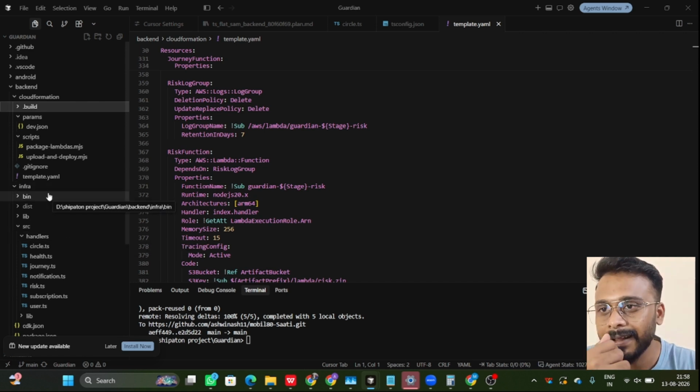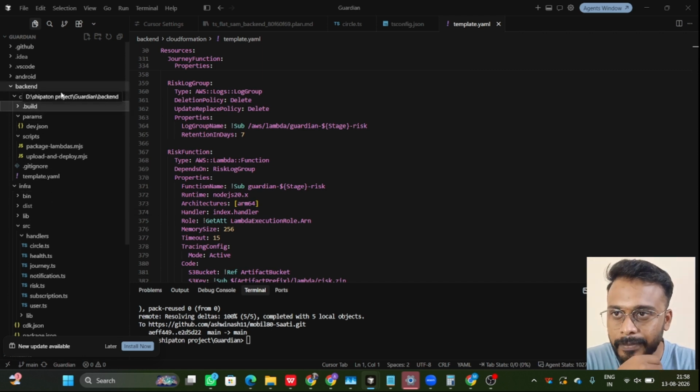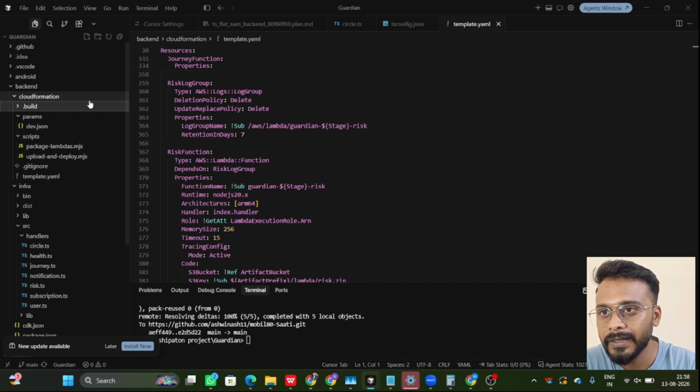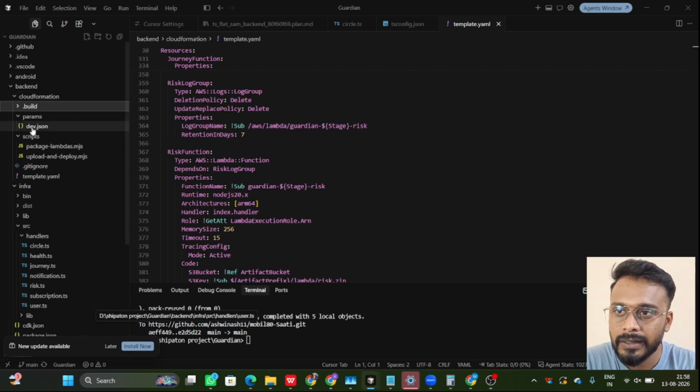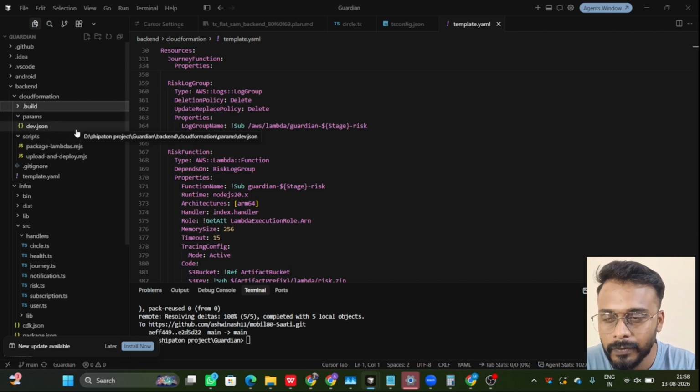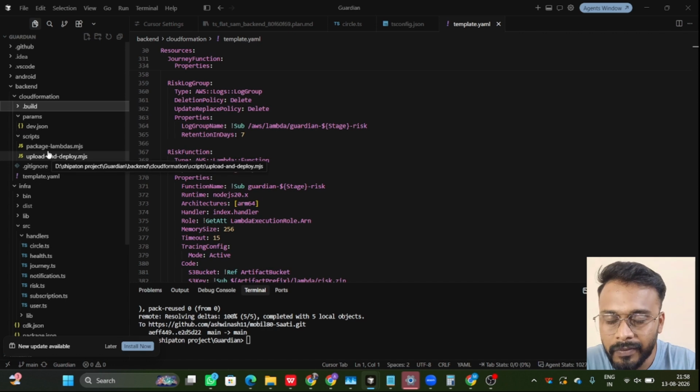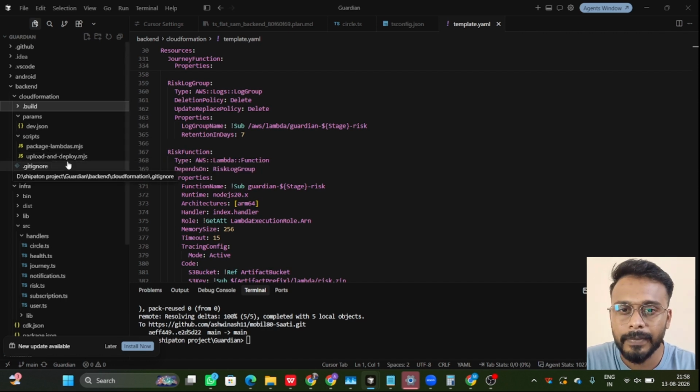So inside the backend, I'll create sub templates. Outside there would be a main template, and for each resource I'll create one folder: one for Lambda, one for DynamoDB, one for the AppSync API, one for Cognito. So each of the templates is segregated, and each resource can be identified easily. That is the structure I usually follow. For each resource I create a separate template, and there is a main template. That is what I wanted to do.